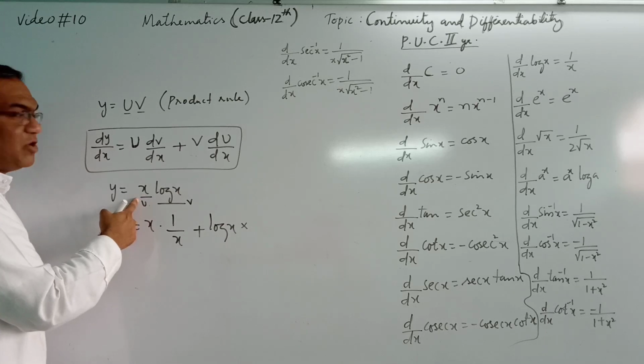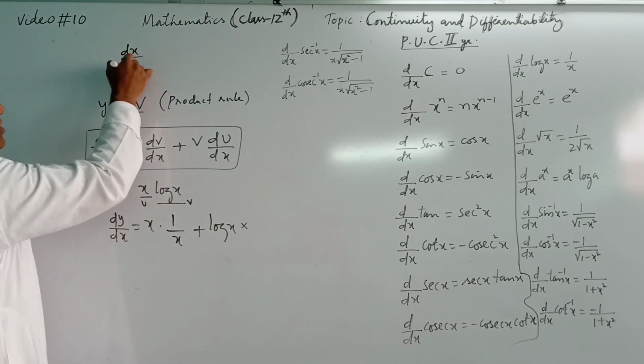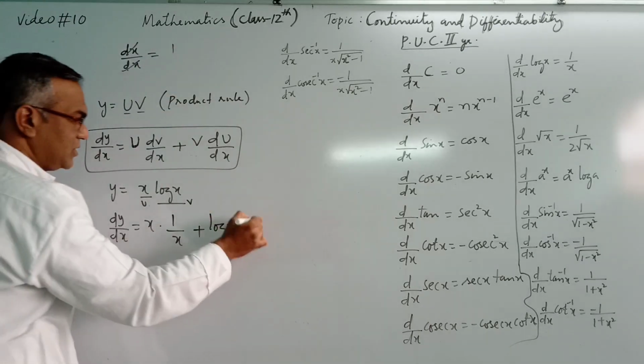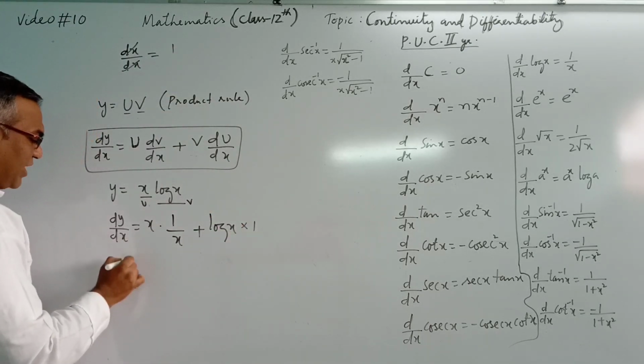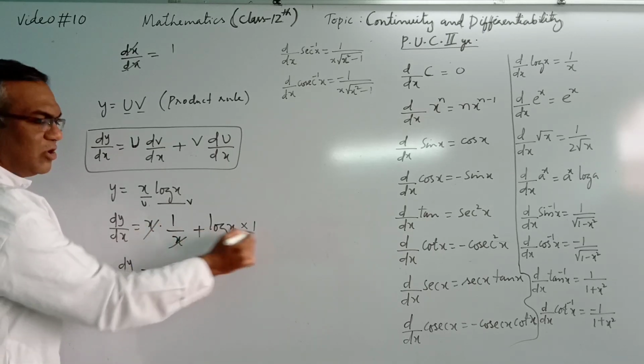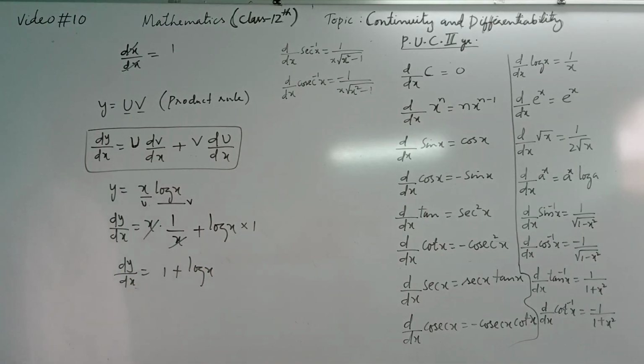What is the differentiation of x with respect to x? I just showed you, differentiation of x with respect to x will be 1. So that is 1. Now we can simplify it. dy by dx will be, this x, x will get cancelled, 1 plus log x into 1 is log x. This is called product rule.